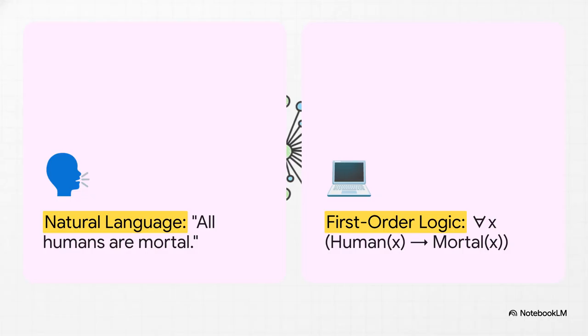And this slide, this is a perfect example of what I'm talking about. On the left, you've got a simple English sentence we can all get behind. All humans are mortal. Easy. But look at the right. That's what the machine sees. It's a logical statement with zero ambiguity. It literally reads, for all things X, if X is a human, then it follows that X is mortal. See? No room for interpretation.